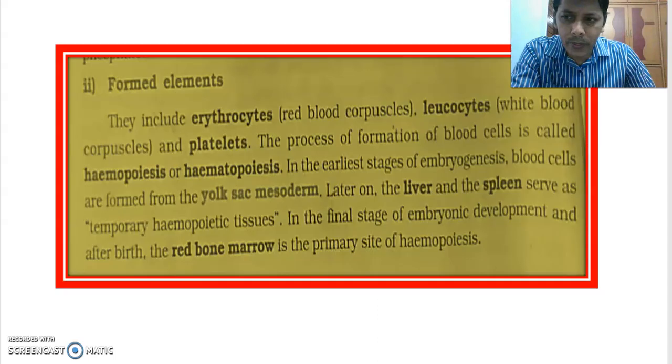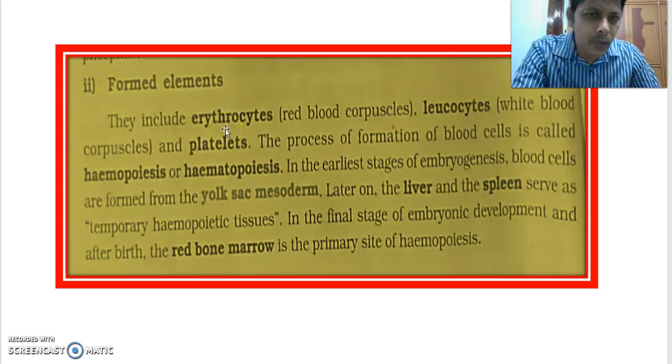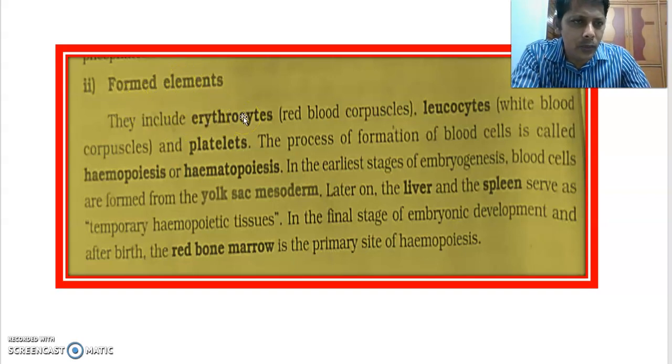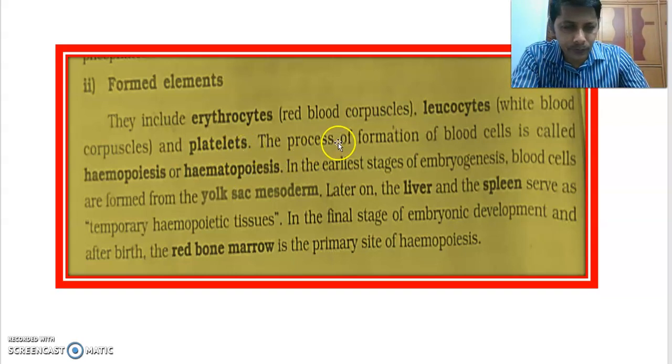In this part, we are going to learn what the formed elements are and the difference between RBC, leukocytes, and platelets. Formed elements are one of the components of blood. Blood has blood plasma as well as formed elements. Formed elements constitute 45% of the blood. They include erythrocytes, red blood cells, leukocytes, white blood corpuscles, and platelets. Platelets are also called thrombocytes.